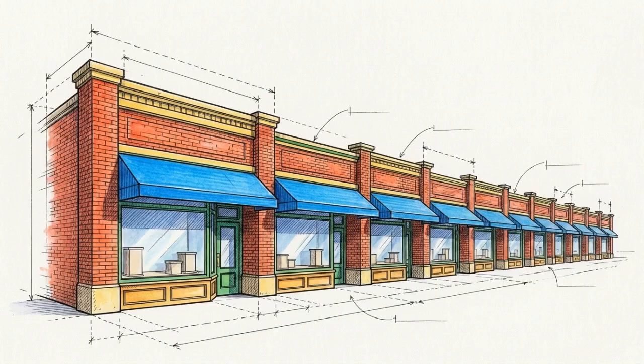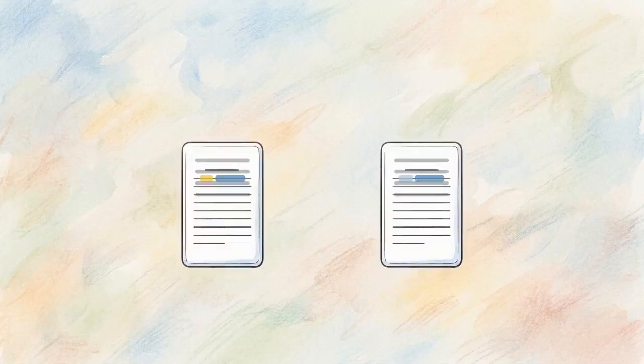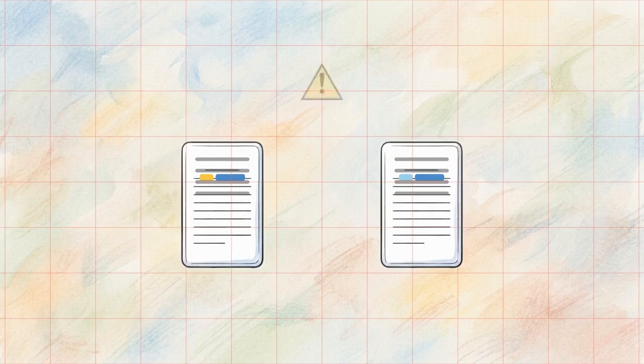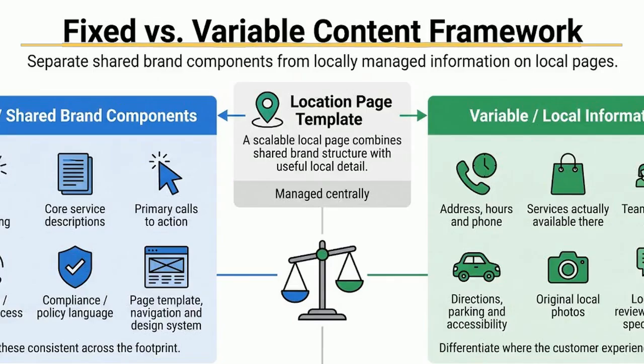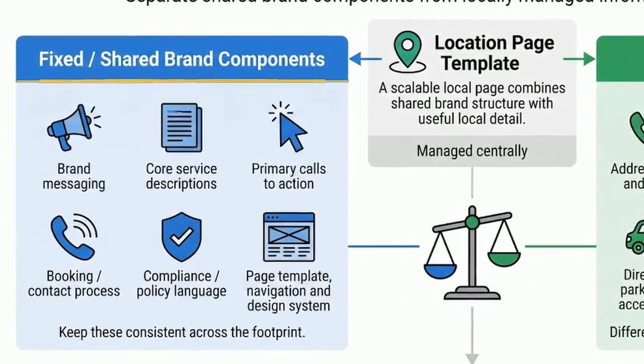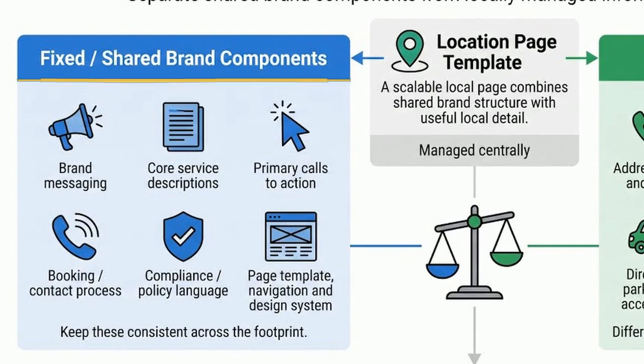When deploying this clean structure across dozens of regional locations, you face a new problem: creating enough unique content for each facility without triggering duplicate content filters. This fixed versus variable content framework scales pages without duplication. Fixed brand components, like core service descriptions and compliance language, remain identical across the footprint.